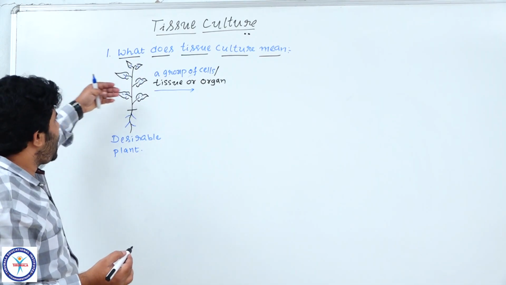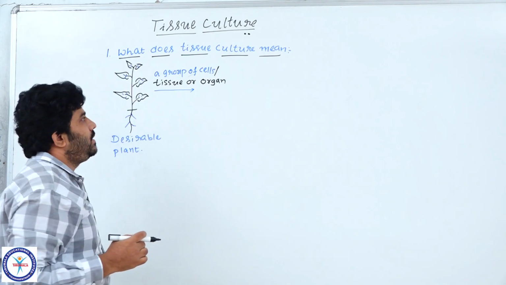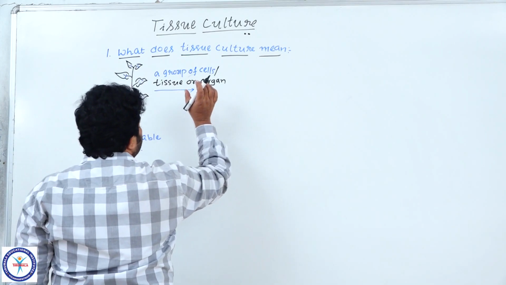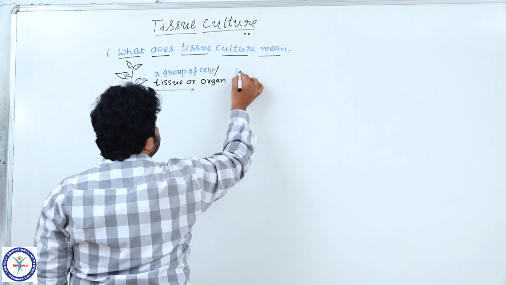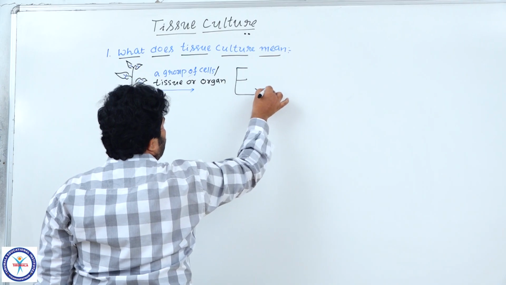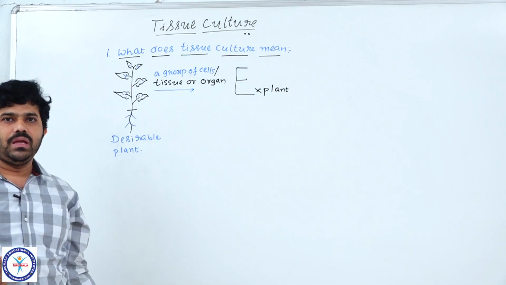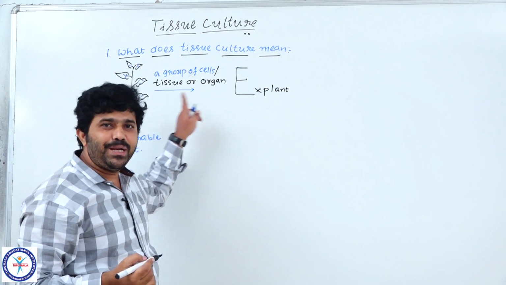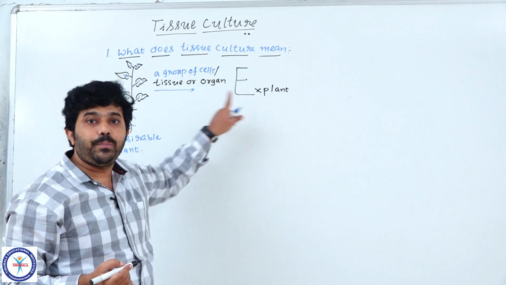Understood? We just collect a small piece or part of the plant. That part which we collected from the desirable plant is called an explant. Please remember, note down what it is called: explant. An explant is not a complete plant; it is plant material or a plant part.